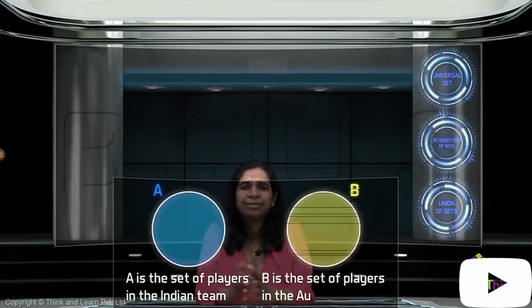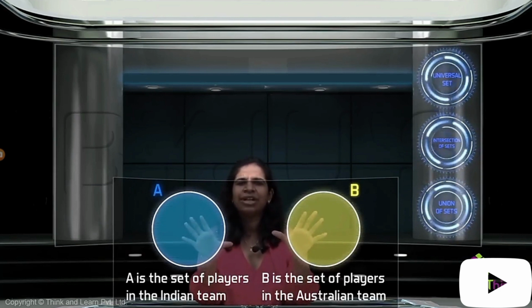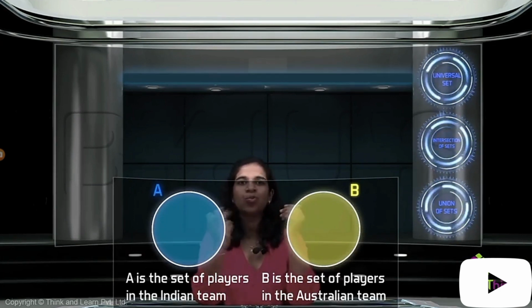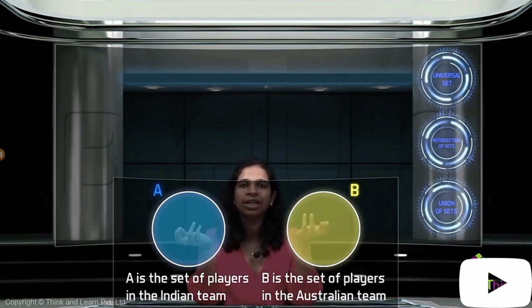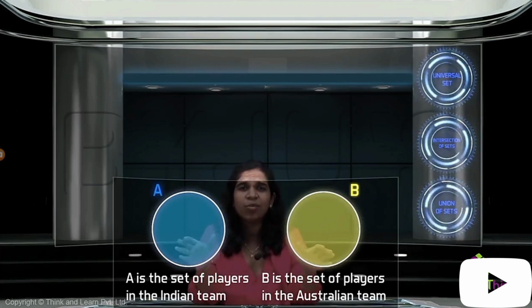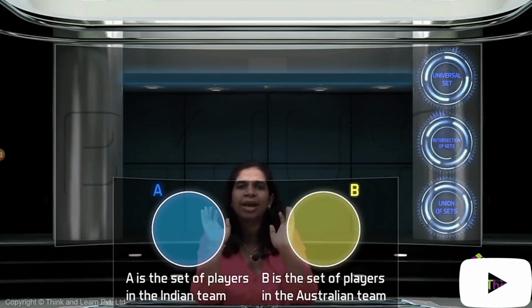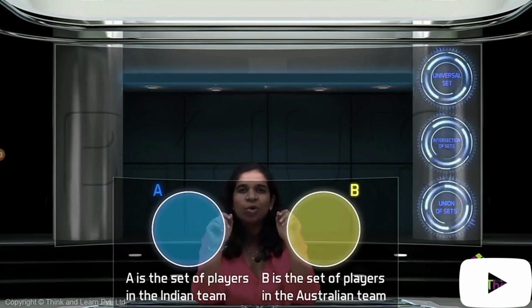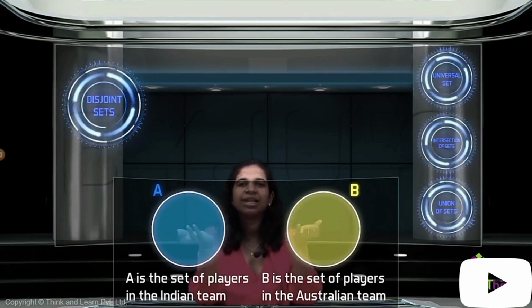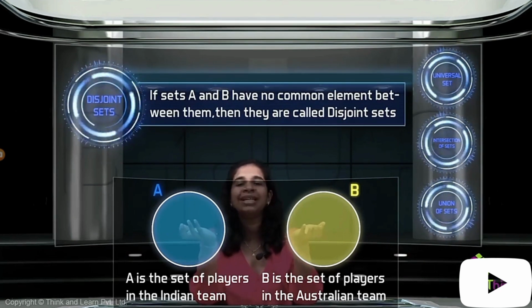Now, what if we had two sets? Set A was the Indian team, and set B was the Australian team. Do I need to do anything? No, right? They can be two separate circles, nice and easy. There's nobody who's both in the Indian team and the Australian team. So sets like these do not have any intersection at all. I don't need to combine them because there is no intersection between these two. Such sets are what we call disjoint sets. Disjoint sets means there is no intersection. There is nobody in the intersection.